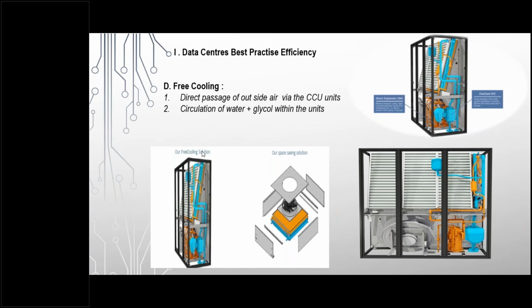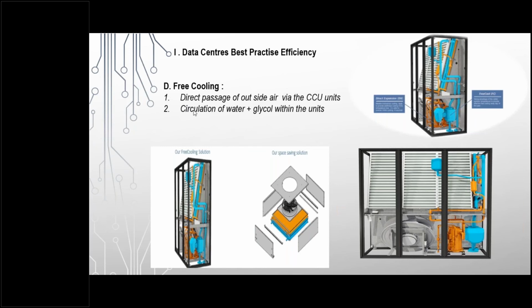The second free cooling concept is that there are 2 pipes. One is the direct expansion and there is a water pipe, where water and ethylene glycol is circulated. Up to a certain temperature, it is only free cooling with the dry cooler.